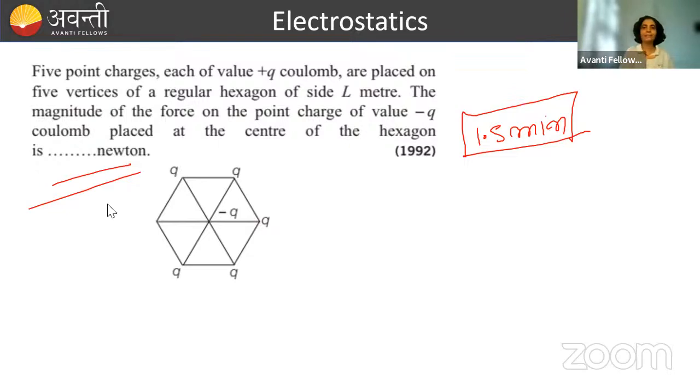Please, if you're getting the answer, please do reply in the chat box. ठीक है? If possible. क्योंकि conversations will keep on happening.